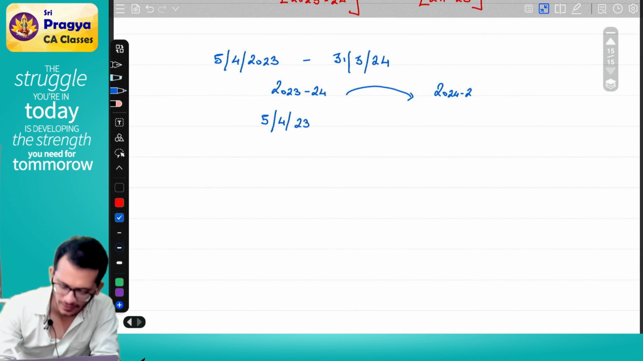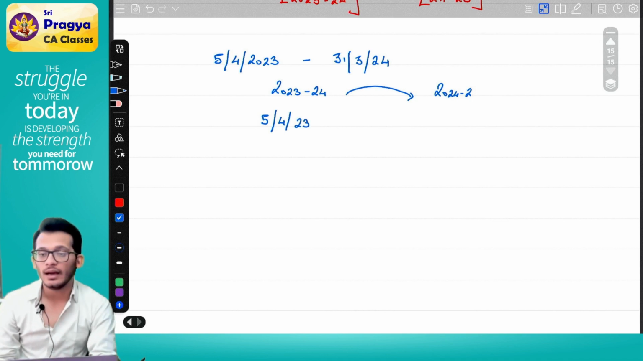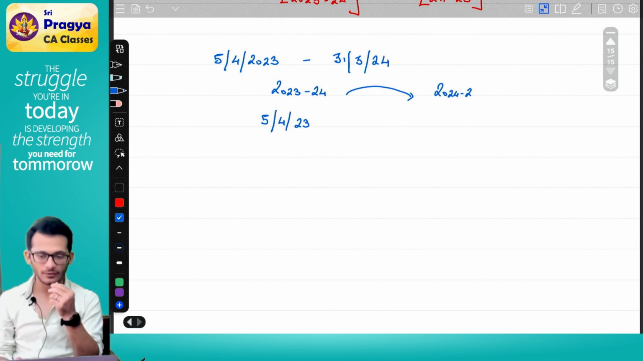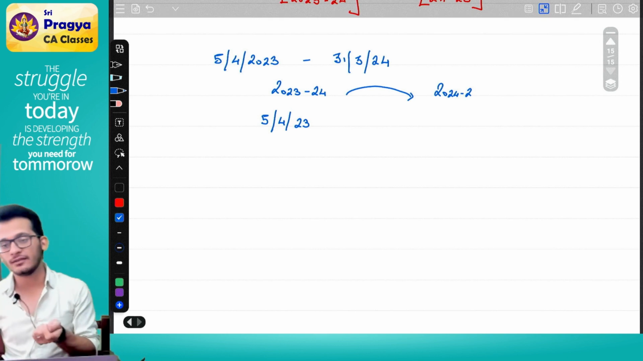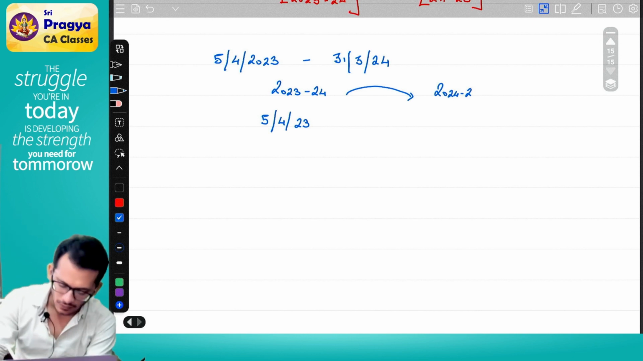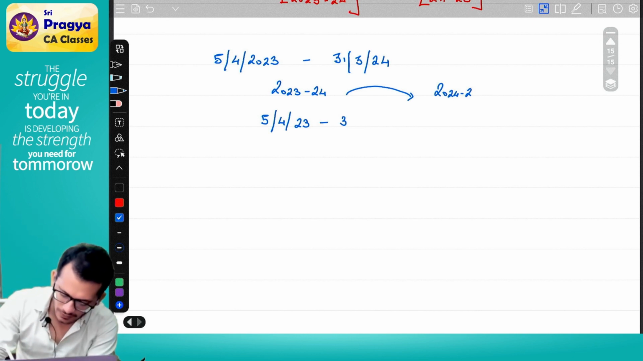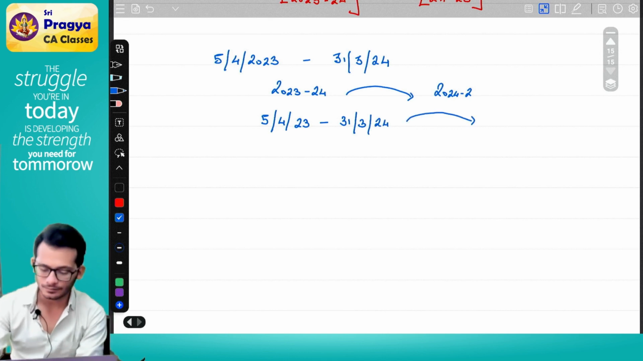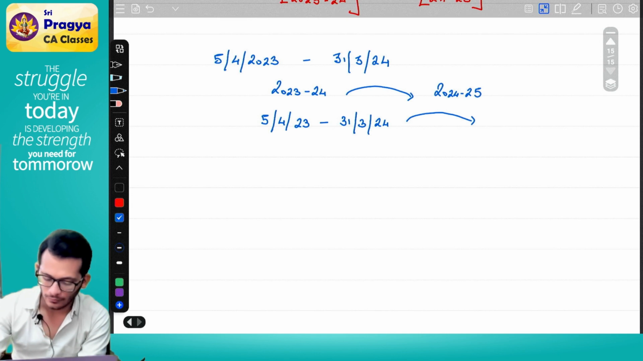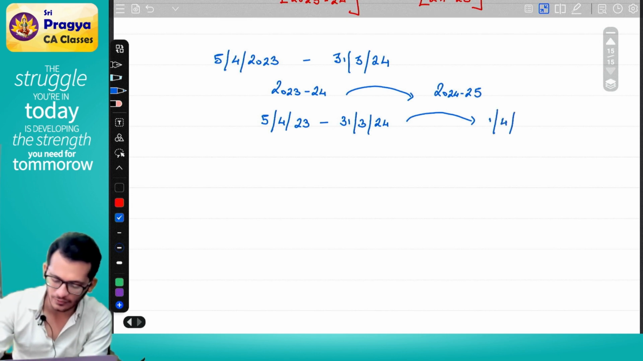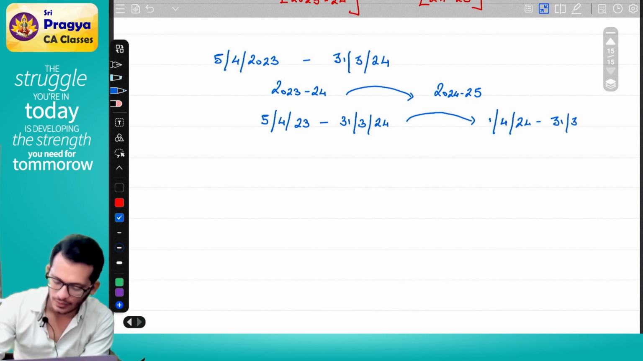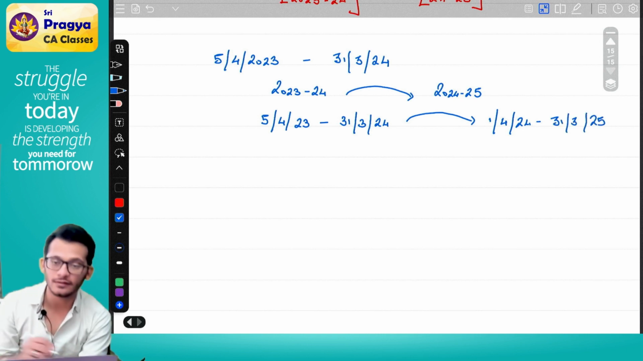Why Rahul 5th April and not 1st April? Because I started earning income only from 5th April, which means I have to pay tax only from 5th April. So it will be 5th April 2023 to 31st March 2024. What will be my assessment year, Rahul? My assessment year will start from 1st April 24 to 31st March 25. Yes or no?